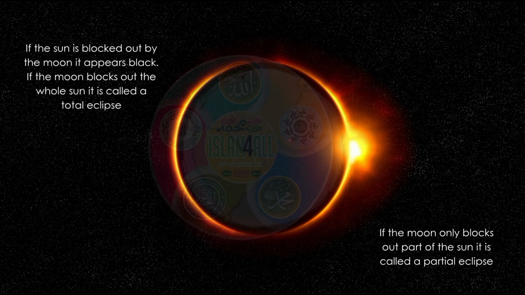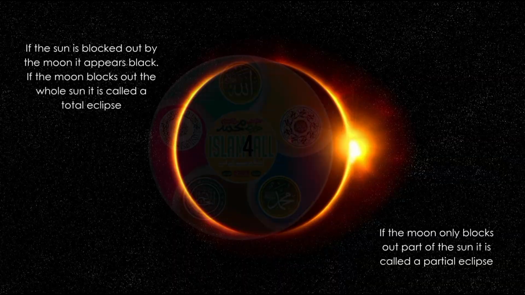If the sun is blocked out by the moon, it appears black. If the moon blocks out the whole sun, it is called a total eclipse. If the moon only blocks out part of the sun, it is called a partial eclipse.